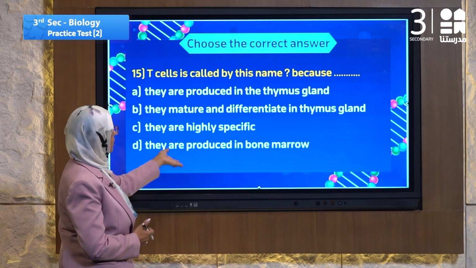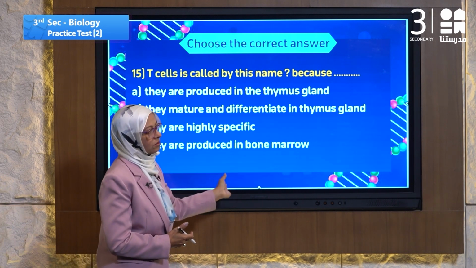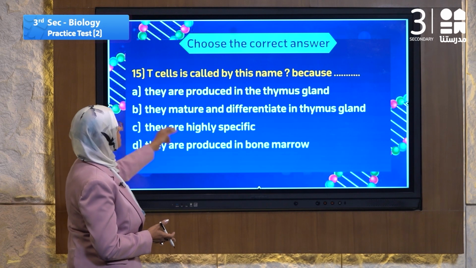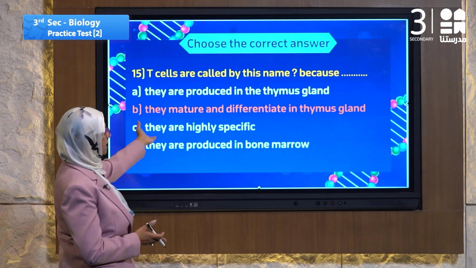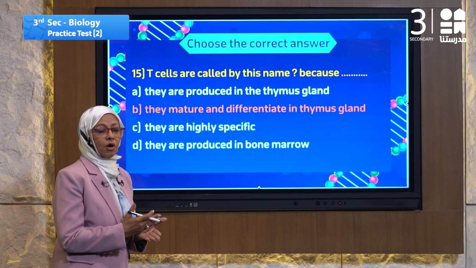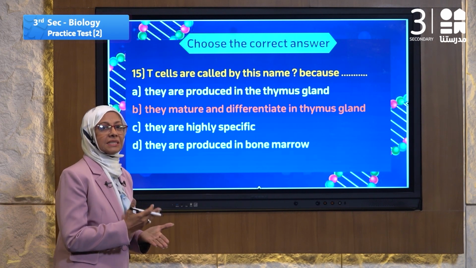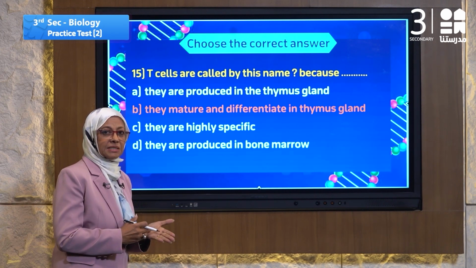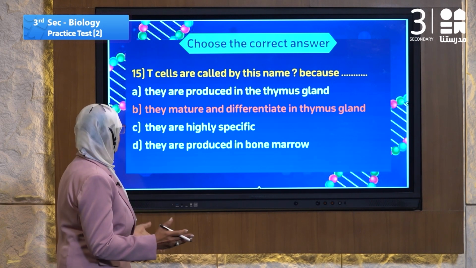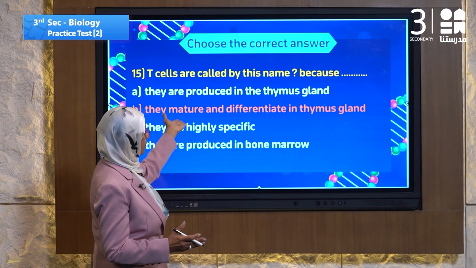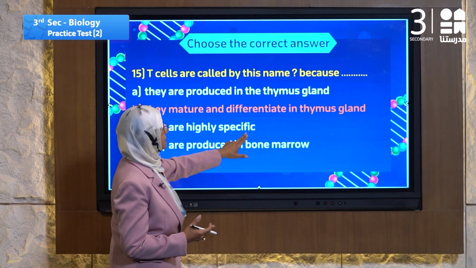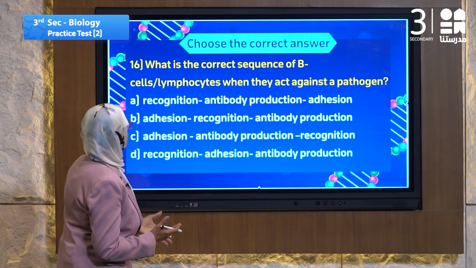Number D, they are produced in bone marrow. No, I choose number B because they are mature and differentiate in the thymus gland. That's the reason it is named T cells. T means the first letter of thymus gland because it becomes mature and differentiates in the thymus gland. Yes. Let's go to 16.